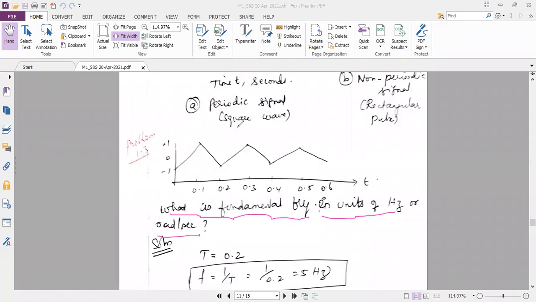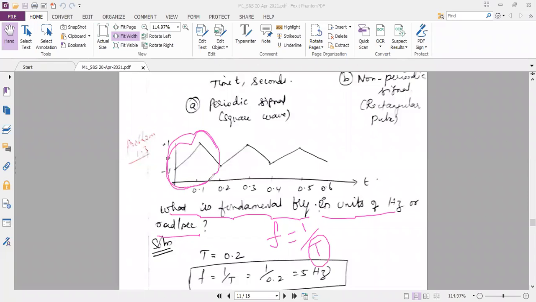Do we have any direct formula to calculate the frequency? 1 by T, 2 pi by T. Yes, very good. 1 by T is the formula, fundamental frequency. So to calculate fundamental frequency, definitely I should know what is the value of T. So T we have already discussed through definition. It is nothing but what?